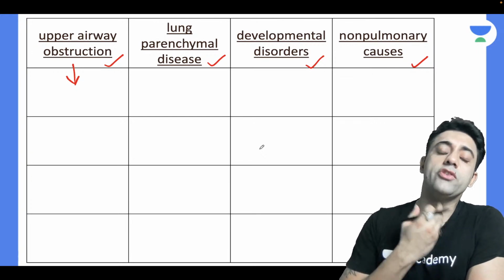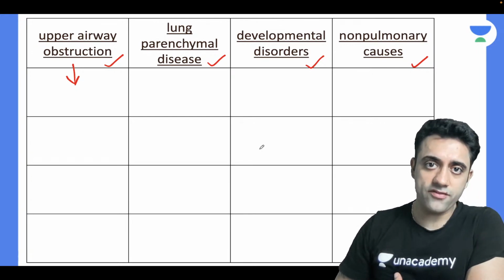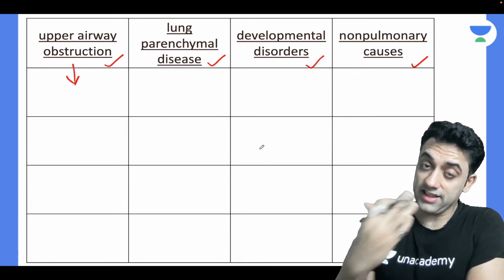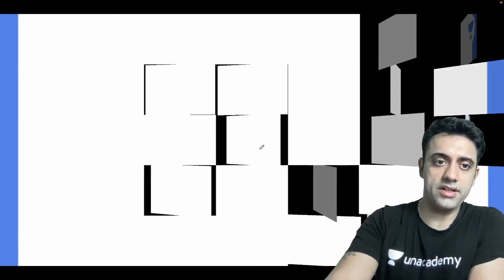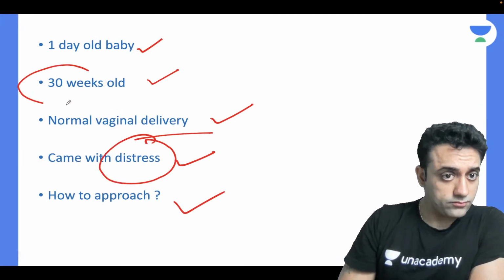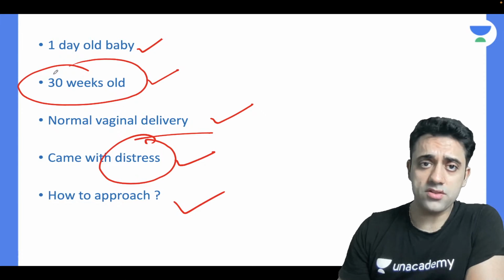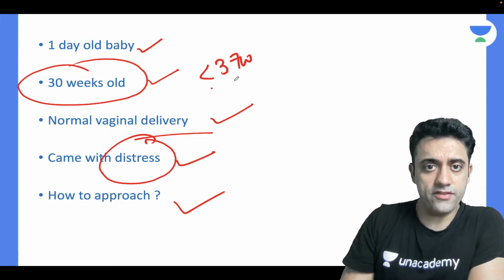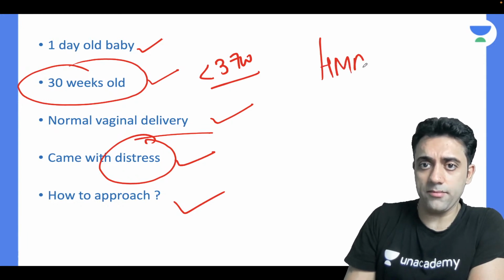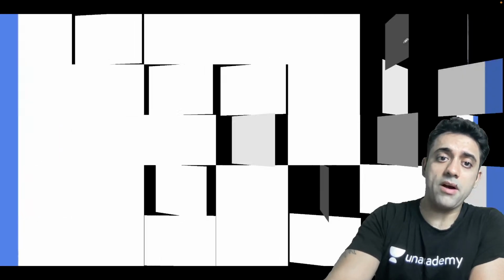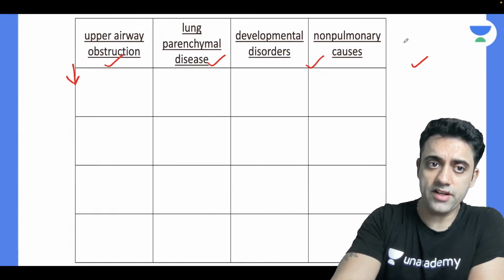Think of the baby like this: the lungs are fine, but the baby has some upper airway obstruction issue, and then the baby is having distress. My question is that this baby came with distress, okay? One differential diagnosis, of course, is preterm, less than 37 weeks is a preterm. So one differential diagnosis is hyaline membrane disease, which is also known as respiratory distress syndrome. But apart from that, can we have any other differential diagnosis?